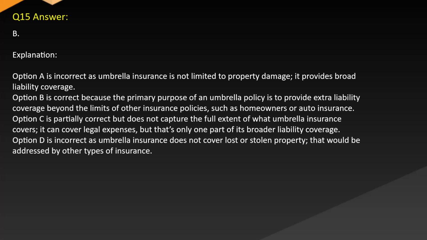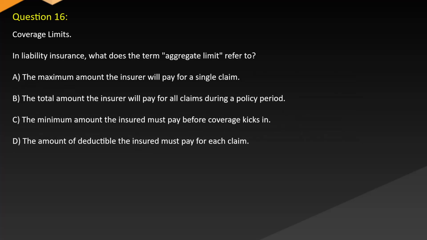Option C is partially correct but does not capture the full extent of what umbrella insurance covers. It can cover legal expenses, but that's only one part of its broader liability coverage. Option D is incorrect as umbrella insurance does not cover lost or stolen property that would be addressed by other types of insurance.